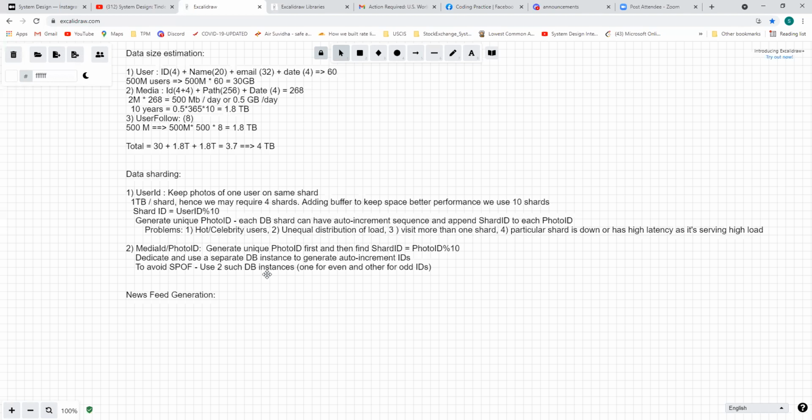No. We are mapping a unique ID to a particular shard. So we hash that photo ID to a particular shard based on the number of shards. The photo ID is some 128-bit unique UID format, maybe an MD5 or something, and we hash it to some particular shard. It is not like the photo ID is generated using the shard ID.